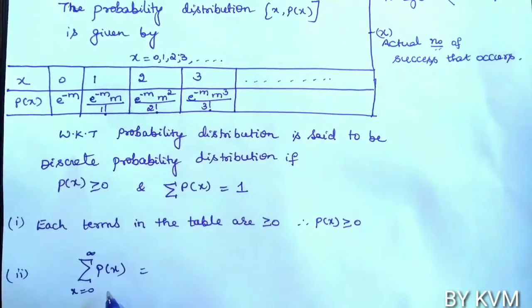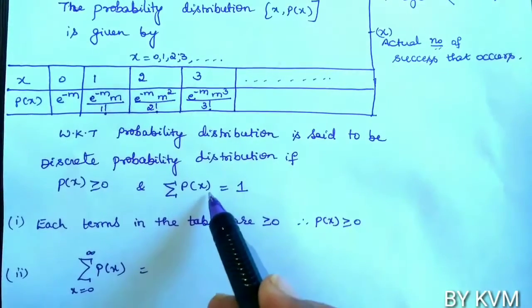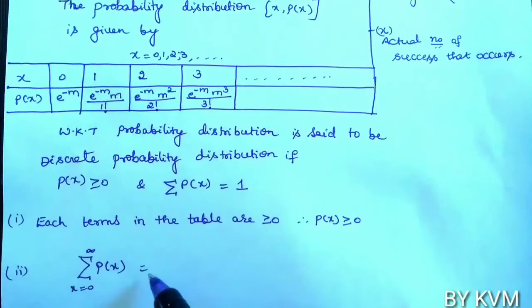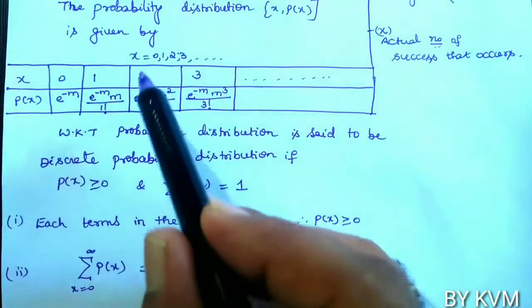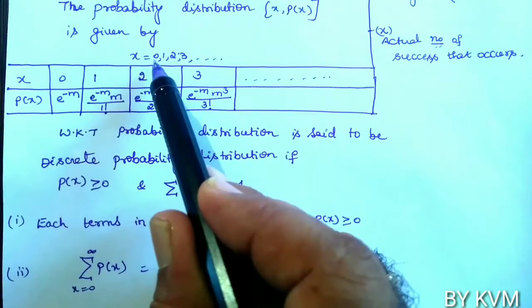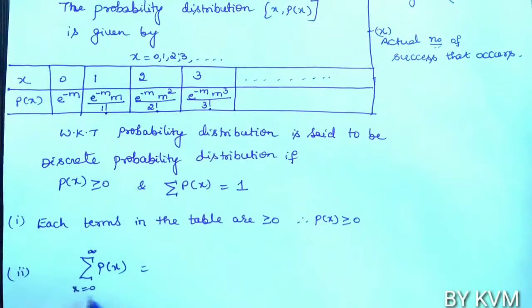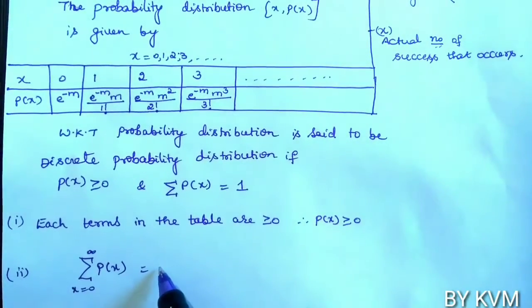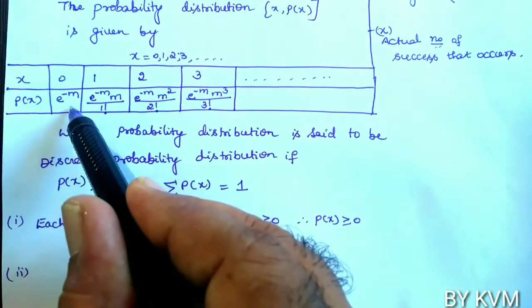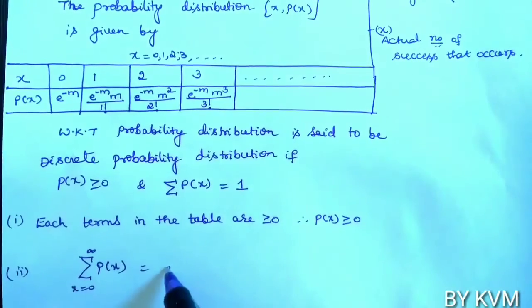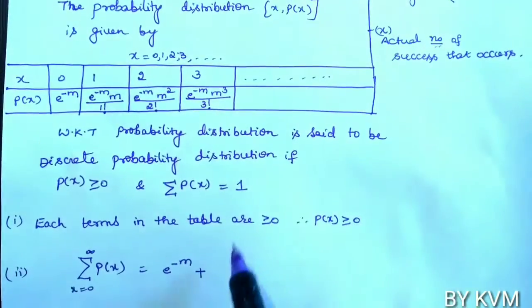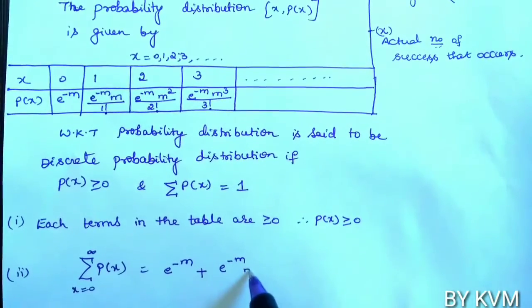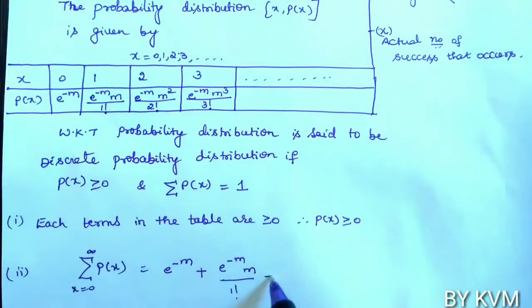Now let us see the second condition: sigma p of x should be equal to 1. So sigma p of x, as x goes from 0 to infinity, since in Poisson distribution x takes the values from 0 to infinity. When x equals 0, the first term is e power minus m. Plus, when x equals 1, we have e power minus m into m by 1 factorial.